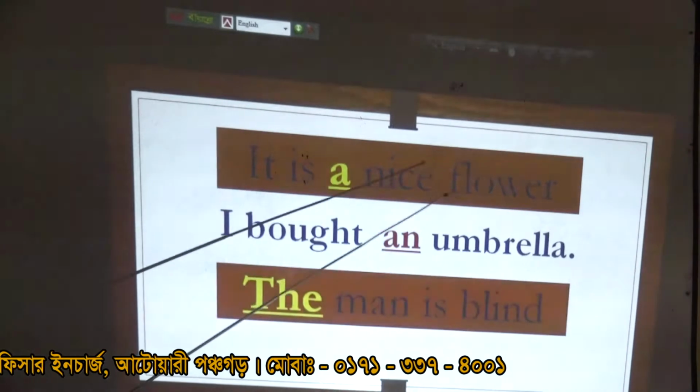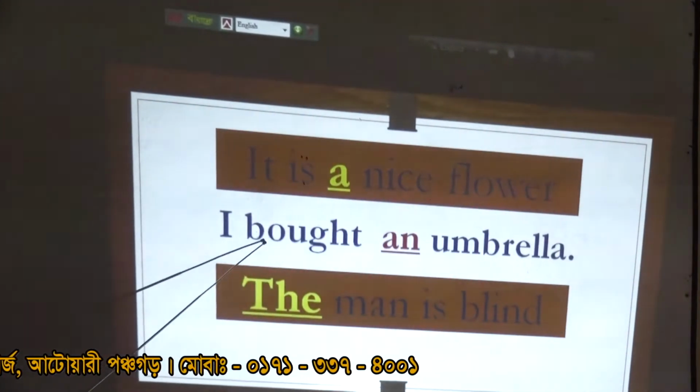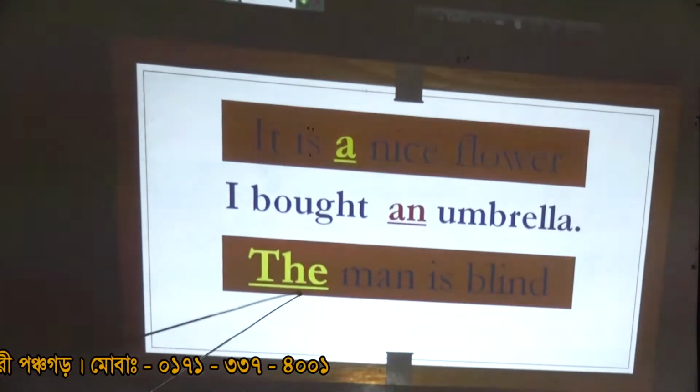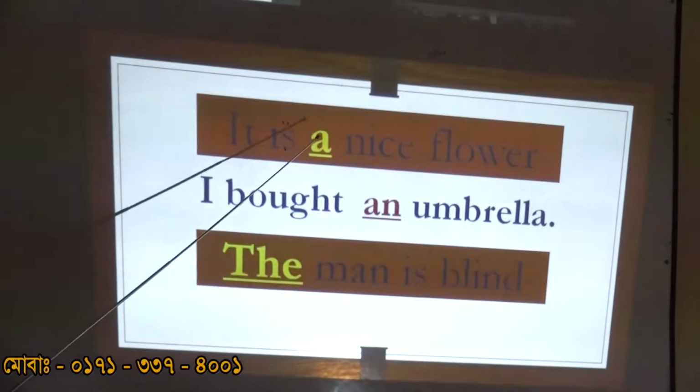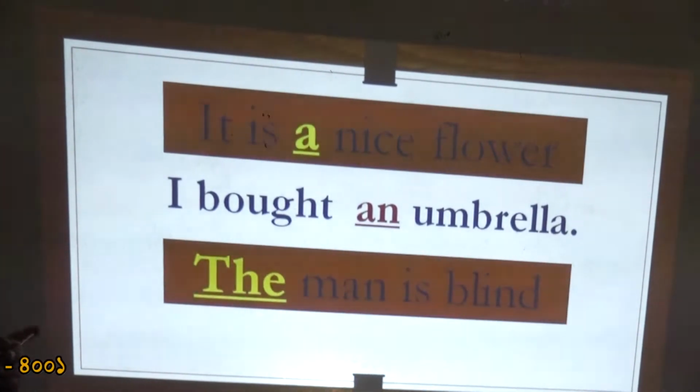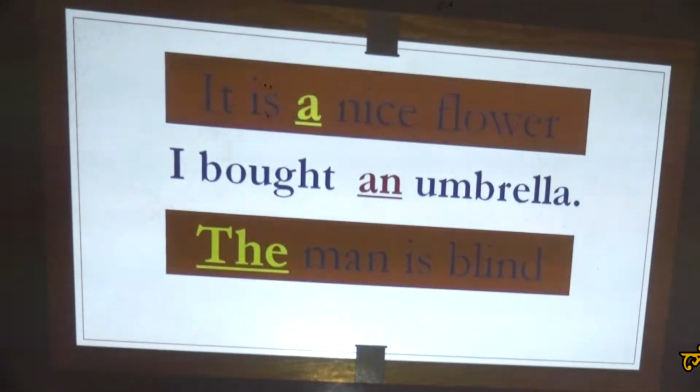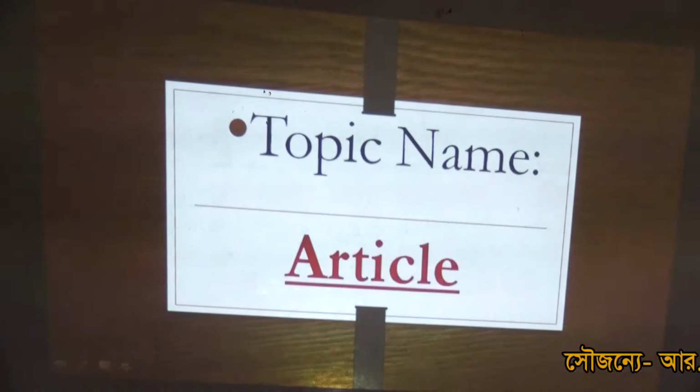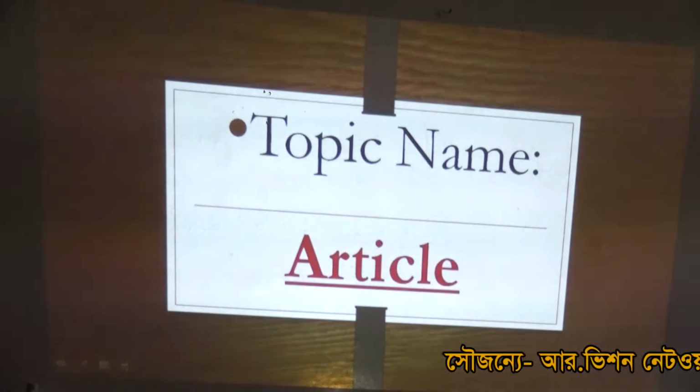It is a nice flower. I bought an umbrella. The man is blind. Here is underline A, N and the. I hope you have already guessed: A, an and the indicate articles. So today's topic is articles.